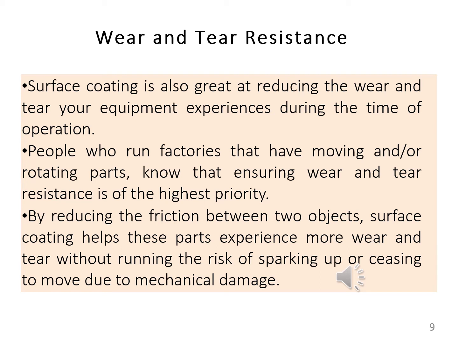The surface coating helps the parts experience more wear and tear without running the risk of sparking up or ceasing to move due to mechanical damage. So that's how surface coating provides resistance against wear and tear.